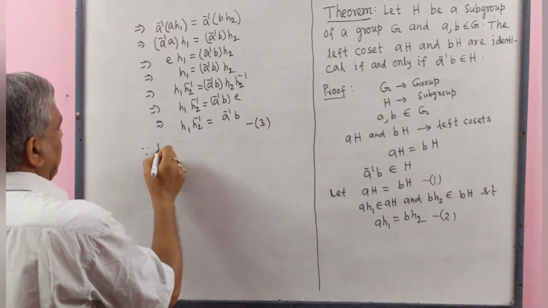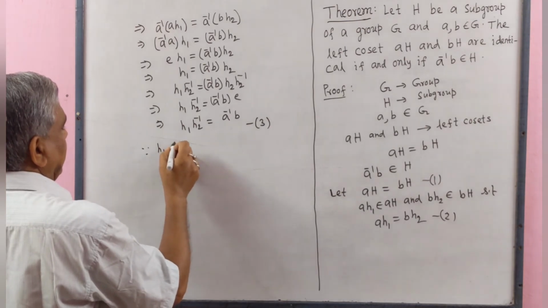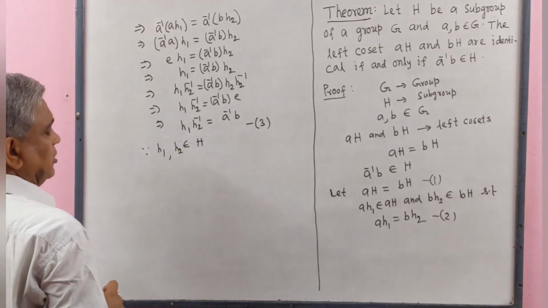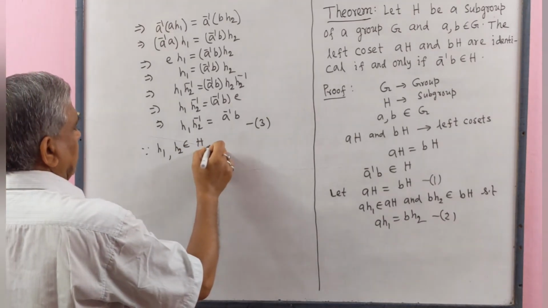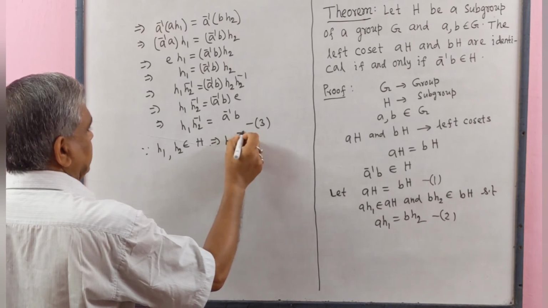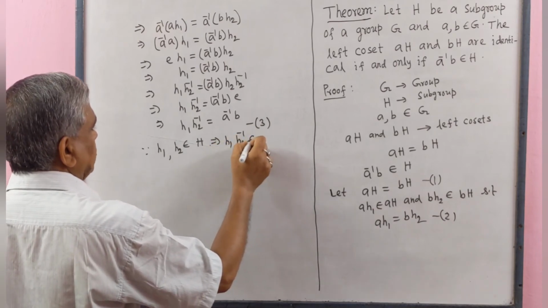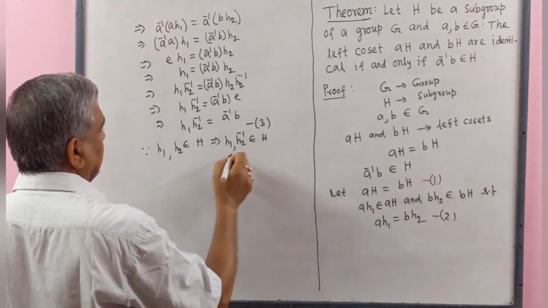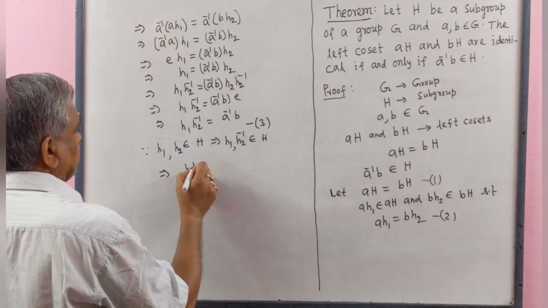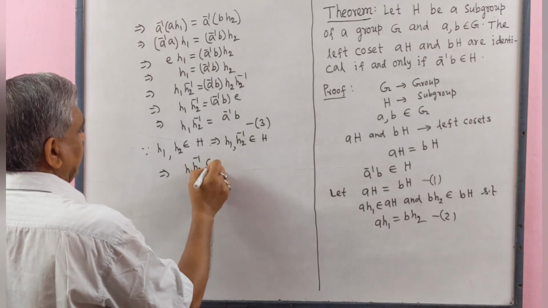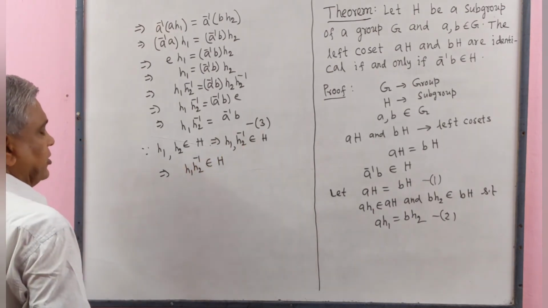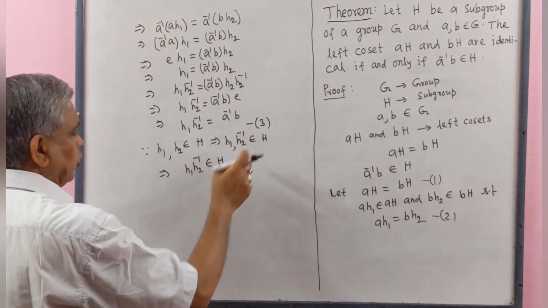Since h1, h2 belongs to H, this implies that h1 h2 inverse belongs to H. That is, h1 operation h2 inverse belongs to H by closure property, since H is a subgroup.